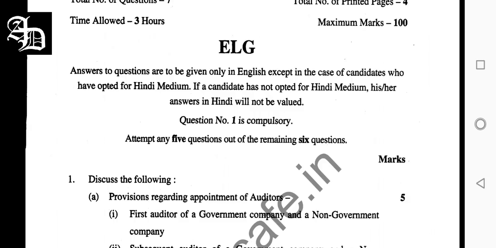Then, for a company other than a government company, the first auditor is appointed by the Board of Directors within 30 days from the date of registration, and in case of failure, members appoint within 90 days. For the subsequent auditor, in the case of a government company, it is appointed by the CAG within 180 days from the date of commencement of the year, and he holds office till the conclusion of the AGM. In companies other than government companies, it is appointed by the members themselves, and the auditor who gets appointed holds office till the conclusion of the term.